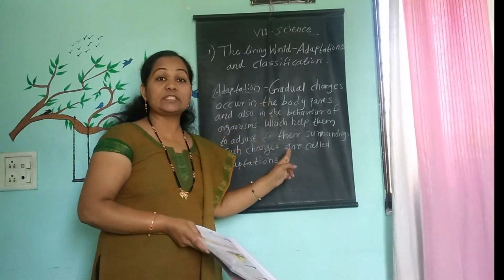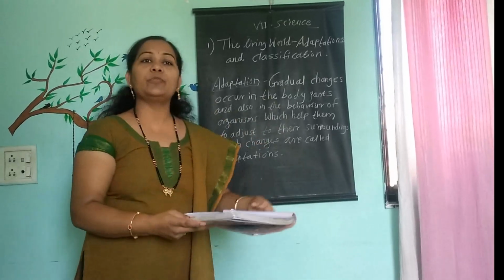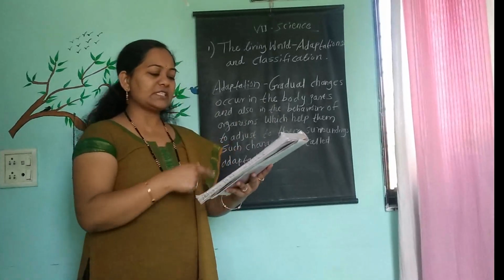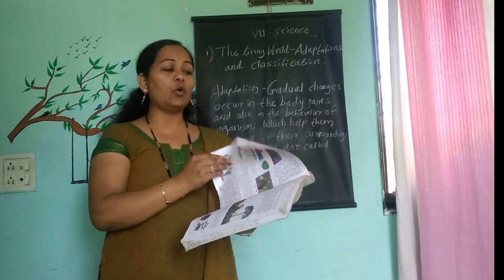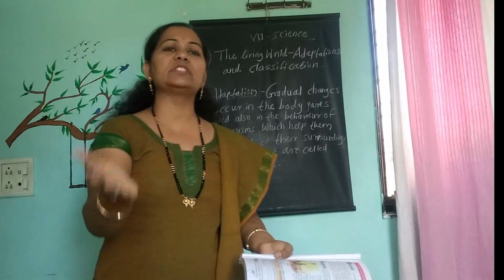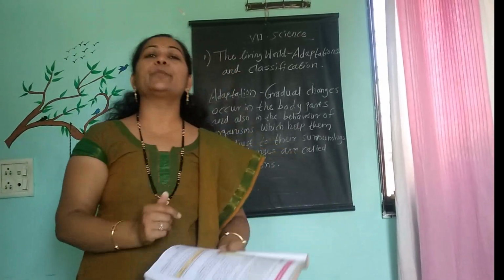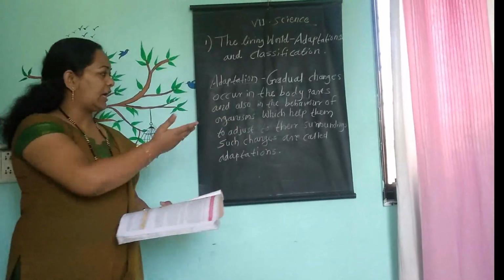So write down this definition, have a look at it, zoom it, or copy from the textbook as you wish. After this, we will learn adaptation in plants, how adaptation in plants will happen. Then we will see adaptation in animals. So let us start with adaptation in plants. One by one, the topics will become clear. Have a look on the board.